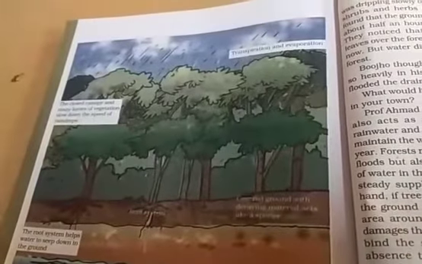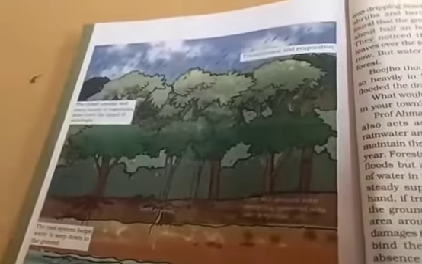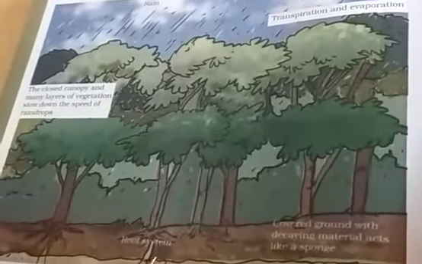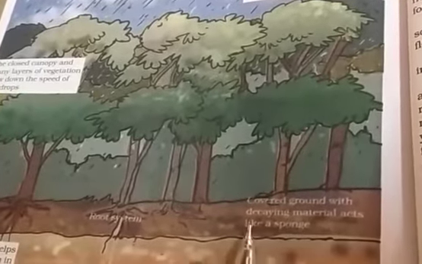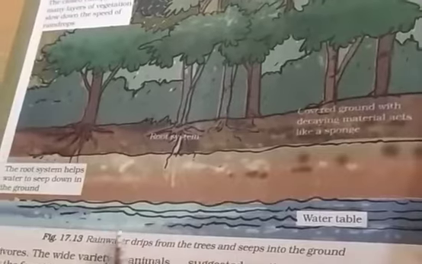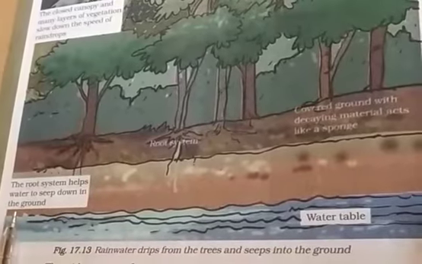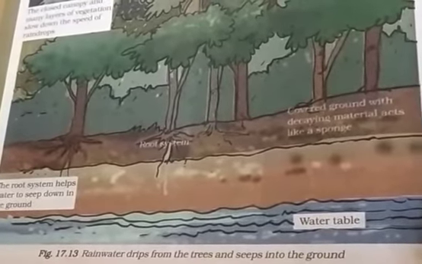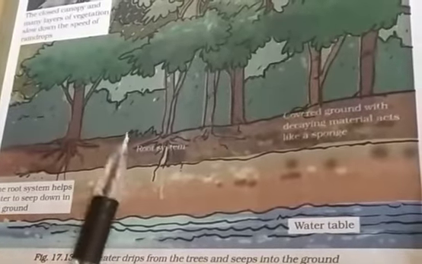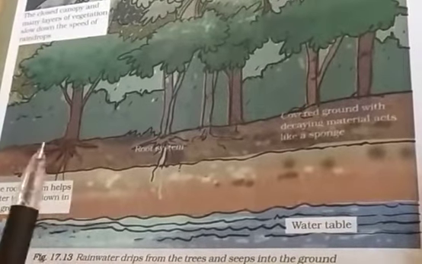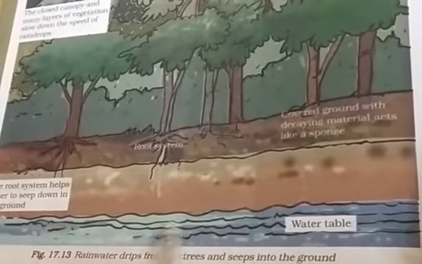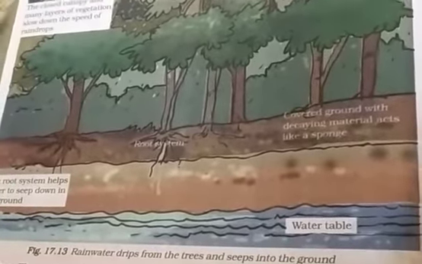So now here you can see the picture of the forest, that is, the water cycle. Here is the root system. Then the ground covered with decaying material acts like a sponge here, and the water table, that is underground, is present in the forest. The root system helps water to seep down into the ground. Means in the forest, when the rainwater is falling, it is absorbed by the roots. From the roots it goes deep down into the soil and the water table is formed here. And here you can see this is nothing but the canopy. As I said, the leaves of the plant trees form a canopy.